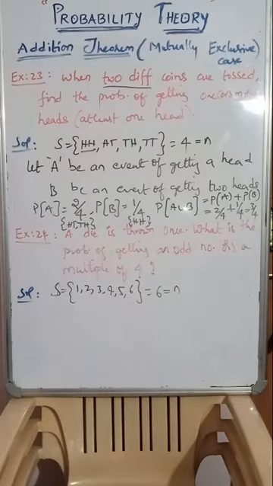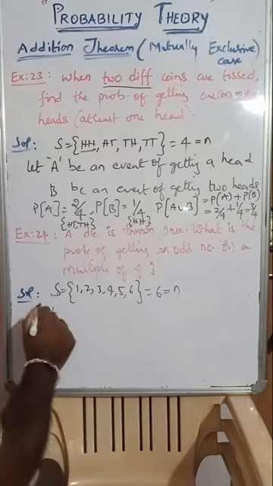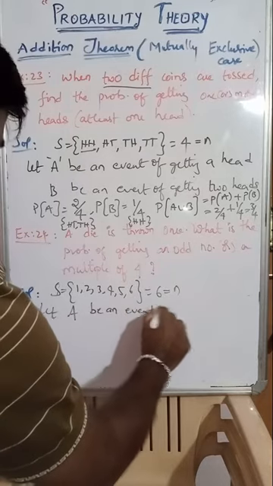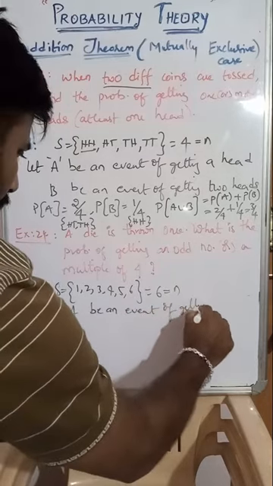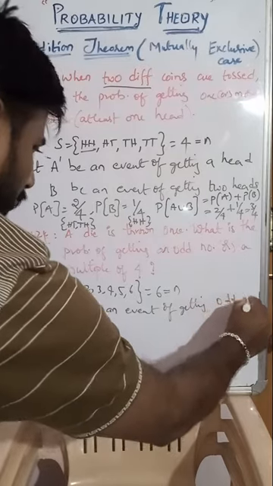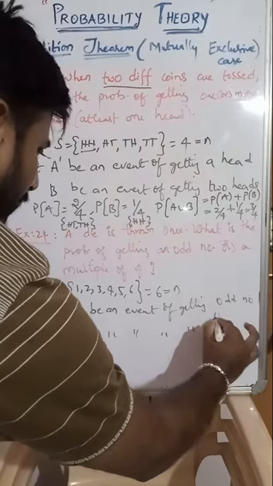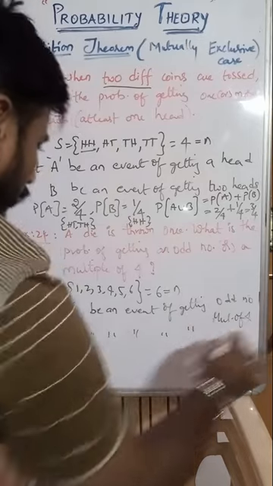So exhaustive number of cases are 6 total possible cases: 1, 2, 3, 4, 5, 6. Next, what is the probability of getting an odd number or a multiple of 4? Just write down the event. Let A be an event of getting an odd number,